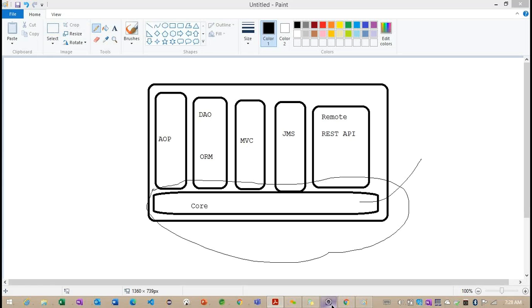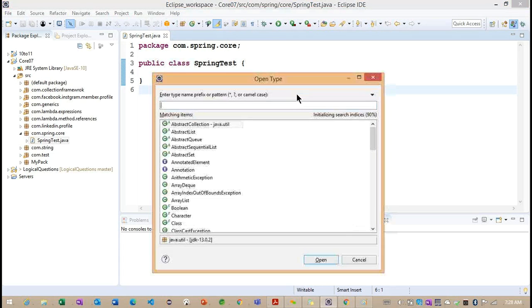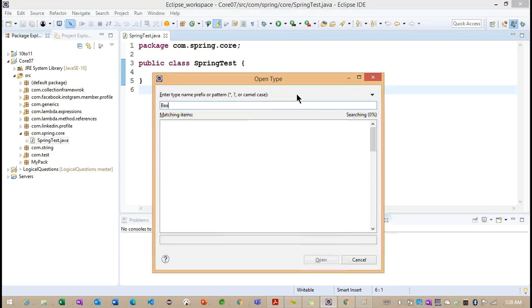Basically Bean Factory is an interface here. In the previous example, if I want to find the information inside any interface or class, what are we doing? We try to work on the type. We provided the Bean Factory information, but now I'm not getting any information.